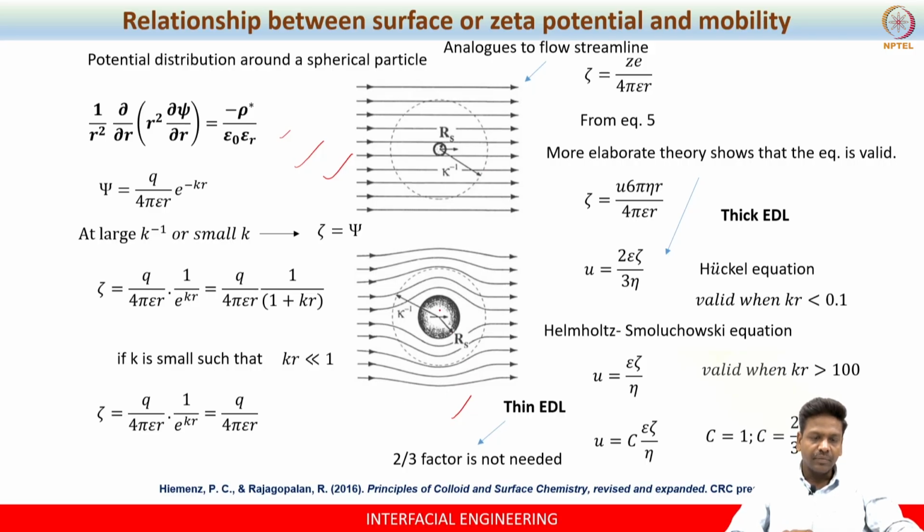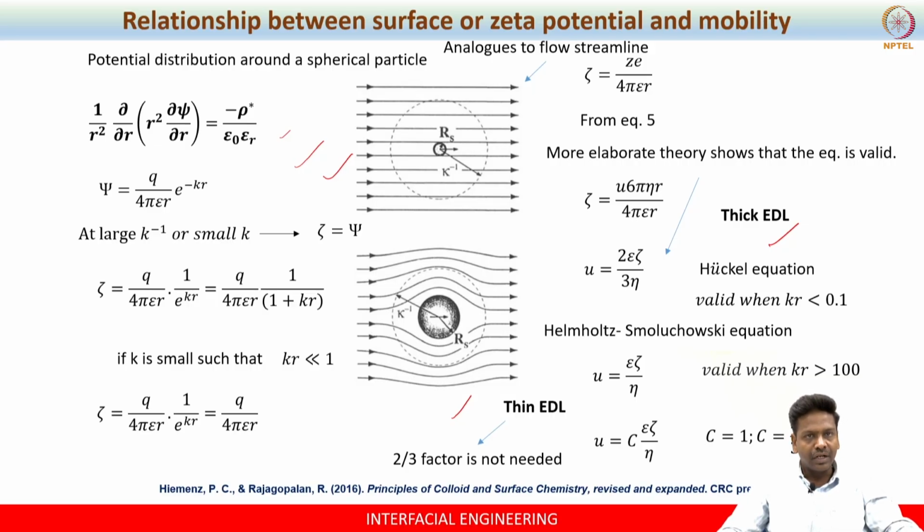Which means that when KRs is very small, you can say that zeta potential is the same as the surface potential, because there is no variation in the potential across the surface. When KRs is small, your electrical double layer is very thick, which means that the shear layer coincides with the surface itself.